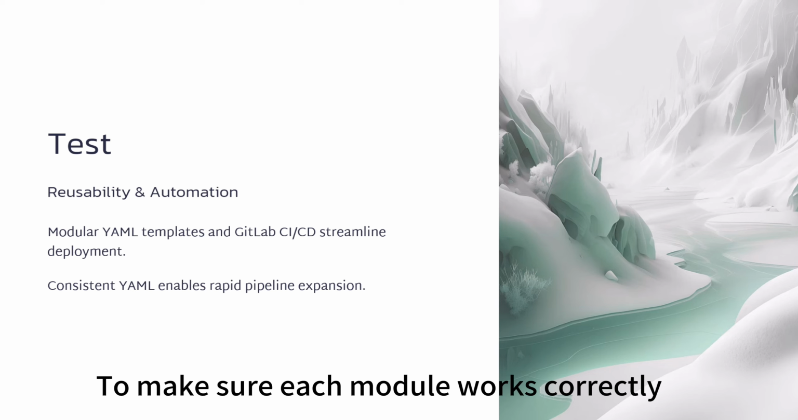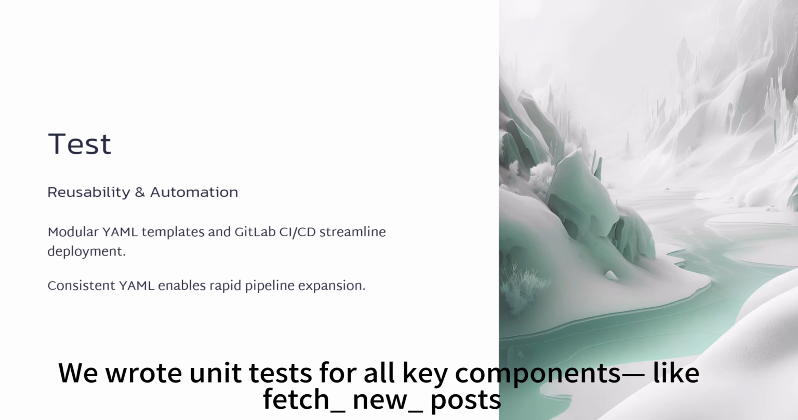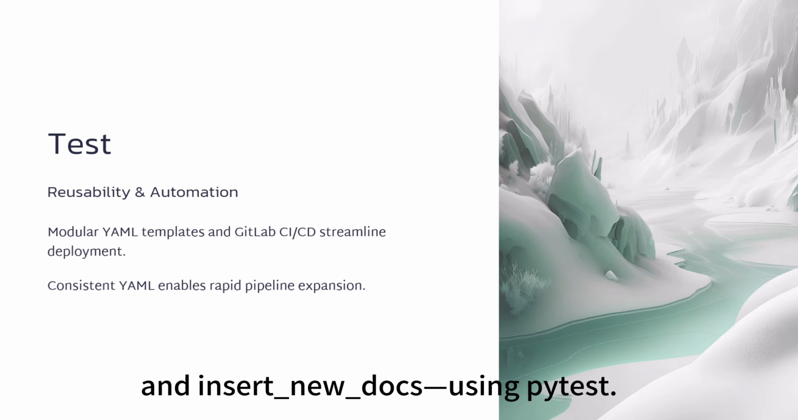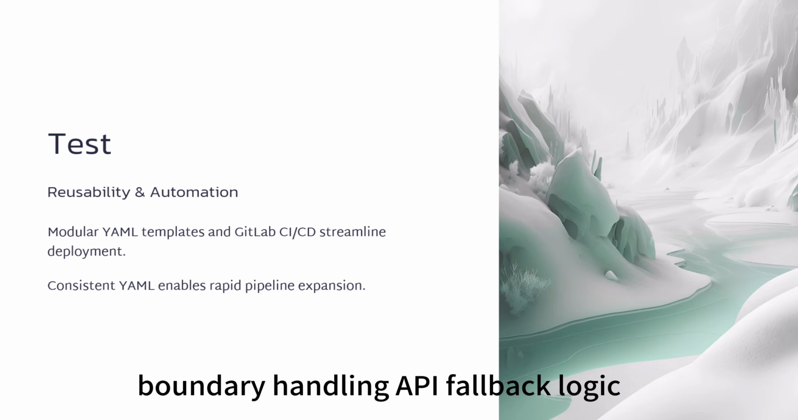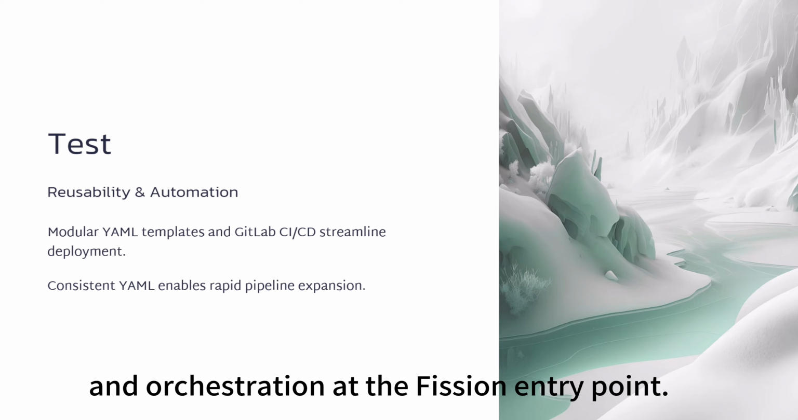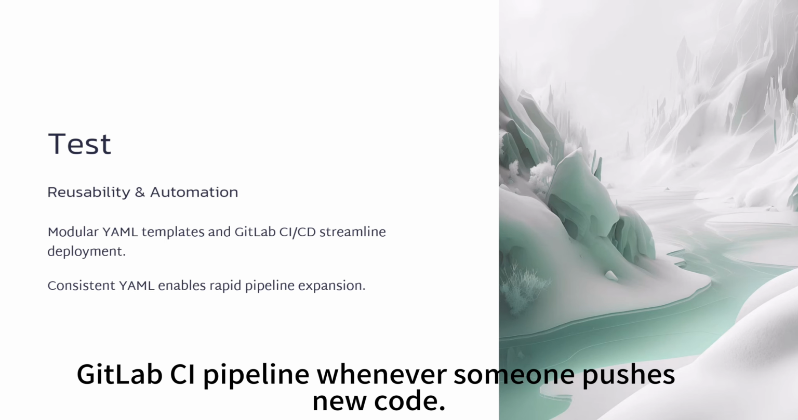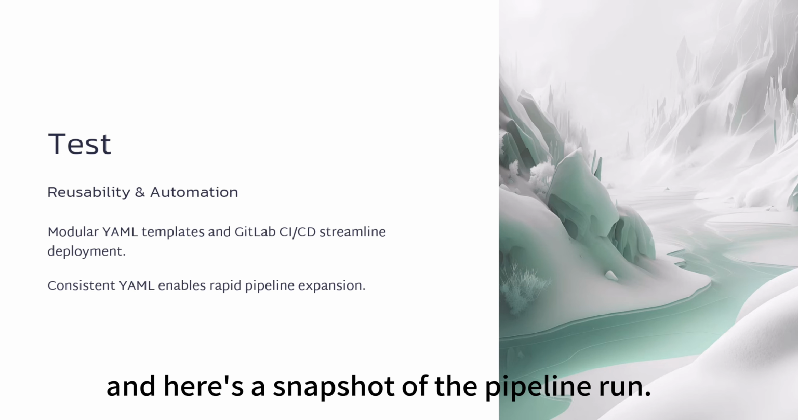To make sure each module works correctly, we followed a test-driven development approach. We wrote unit tests for all key components, like fetch new posts, create doc for posts, and insert new docs using PyTest. The test suite checks document transformation, boundary handling, API fallback logic, and all transformation at the function entry point. All tests are automated and triggered in our GitLab CI pipeline whenever someone pushes new code. You can see the test summary and results in the report. And here's a snapshot of the pipeline run.